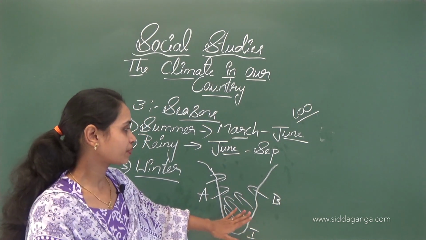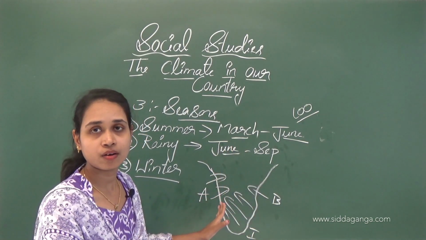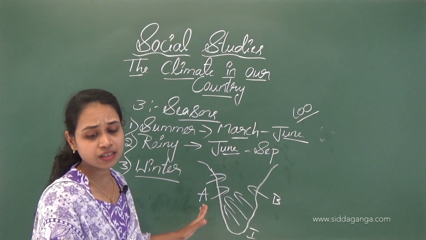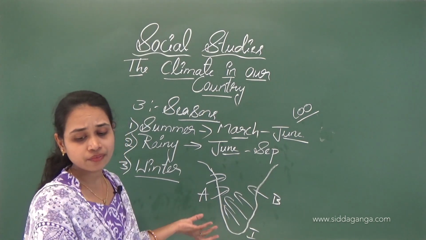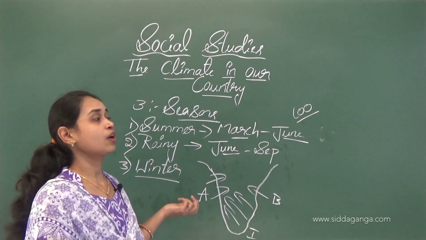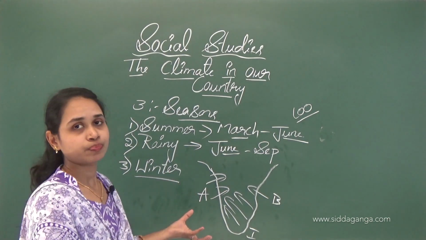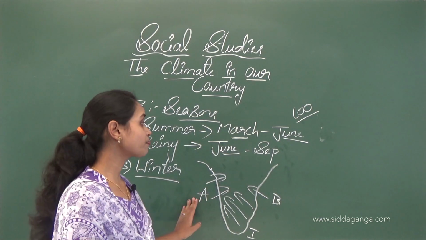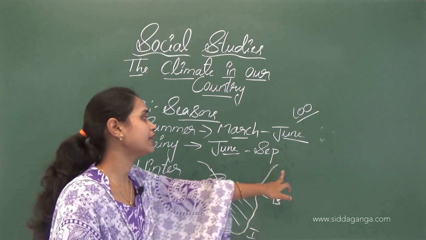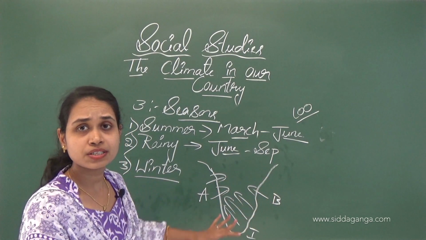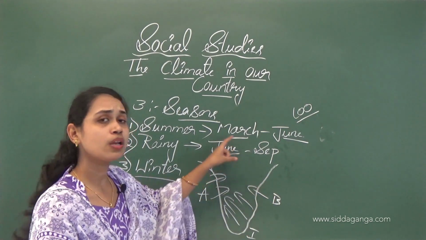It rains very heavily along the west coast and in the eastern and northeastern part. So it enters the west and the east, and covers the whole of India.